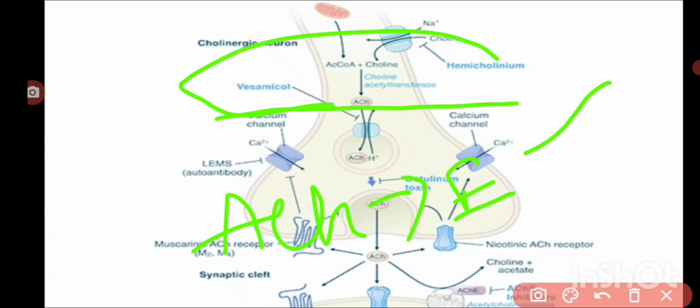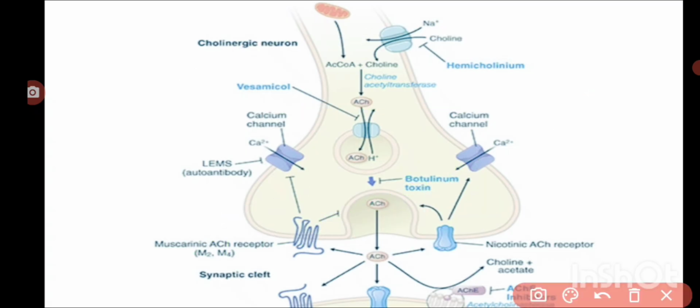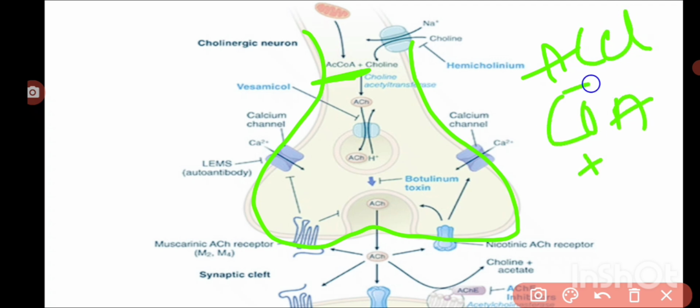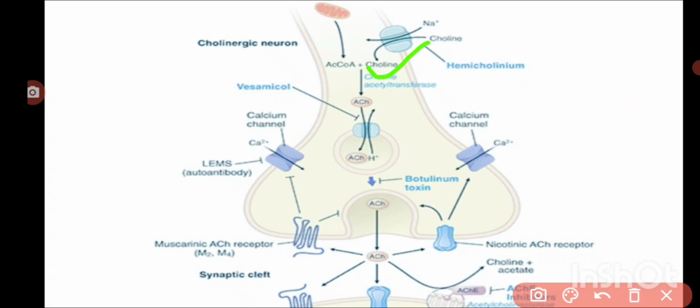Okay, so first, where is acetylcholine synthesized? Acetylcholine is synthesized locally within the cholinergic nerve endings. First the acetyl-CoA is formed. Here acetate, coenzyme A, and ATP all combine to form the acetyl-CoA first. The formed acetyl-CoA combines with choline, and in the presence of choline acetyltransferase, these two combine to form acetylcholine.